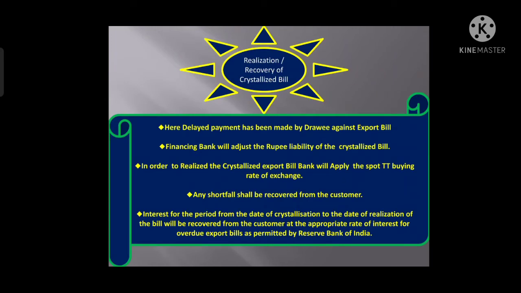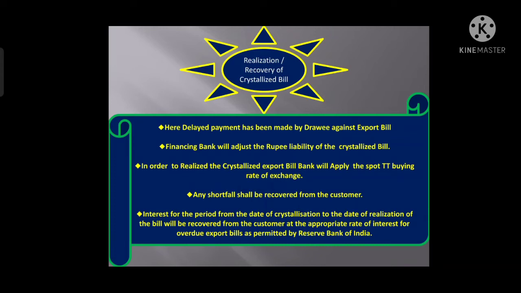Realization of a crystallized bill, or in the sense we can say recovery of a crystallized bill. What actually happens under this? A bill is said to be crystallized when it is overdue for more than 30 days from the maturity date, and the purchasing bank has converted the liability from foreign currency to Indian currency.